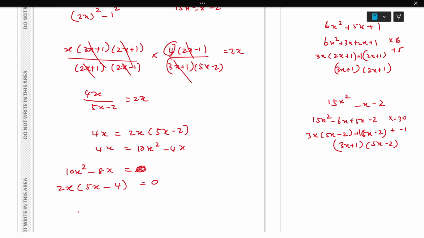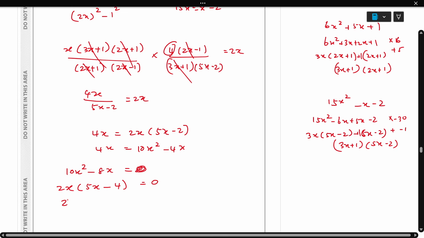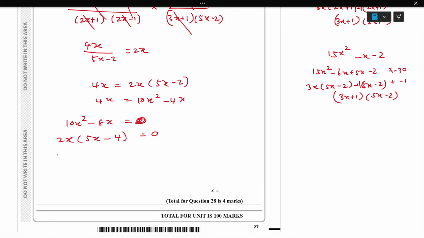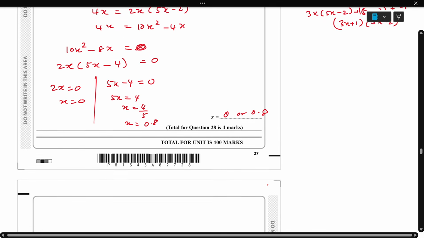So this is 0. Now we got two parts. Either 2x equal to 0 or 5x minus 4 equal to 0. So x equal to 0, and here 5x equal to 4, x equal to 4 over 5, x equal to 0.8. So the answer for x is 0 or 0.8. That's the end of the paper.